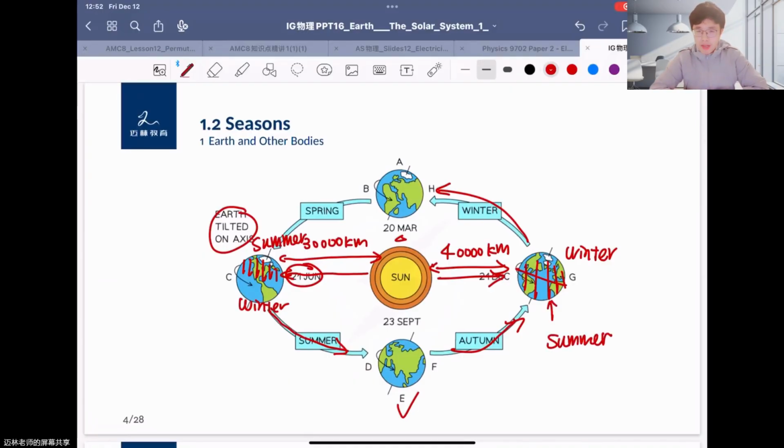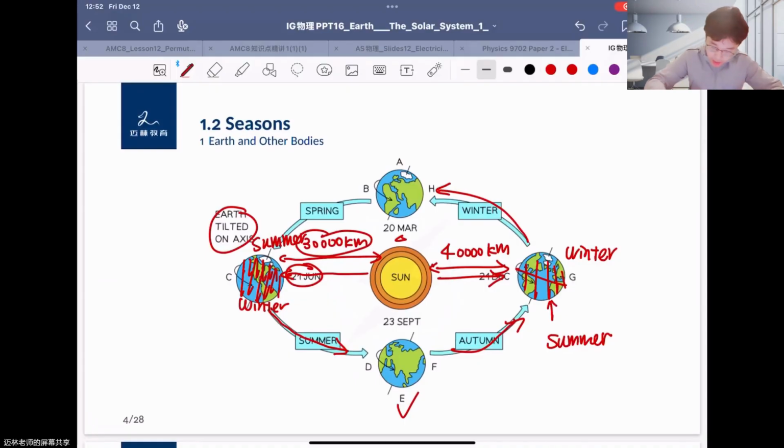If it were just a reason about distance, then if the distance is smaller, all the places on the Earth would be very hot. So it cannot explain why it is summer in the Northern Hemisphere and winter in the Southern Hemisphere. It cannot be an explanation. Summer is because the sunshine shoots directly on the Northern Hemisphere, not because of the distance.